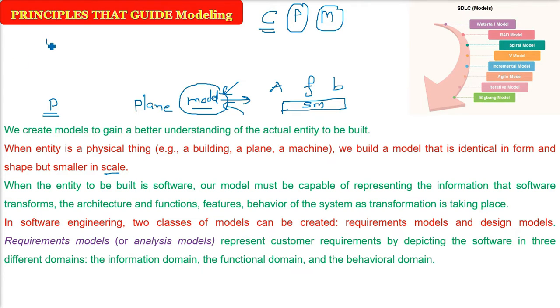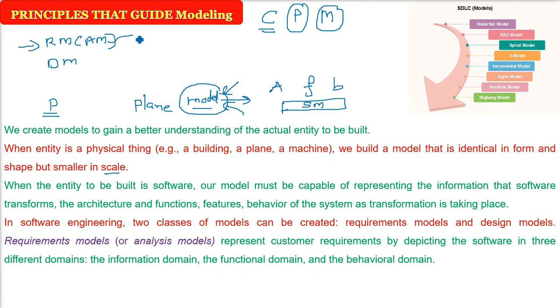In software engineering, there are two classes of models we can define. The first one is called a requirements model. We also call it the analysis model. The second one is called the design model. In the requirements model or analysis model, we are depicting the customer requirement, the user requirement, what the user wants. And this is in three perspectives, or views, or you can say different domains.